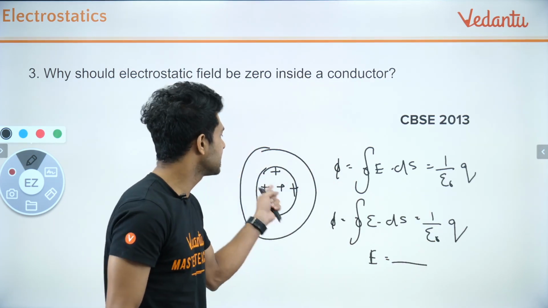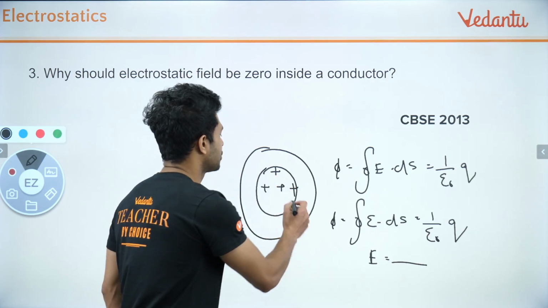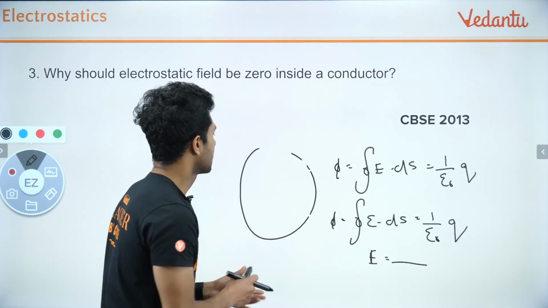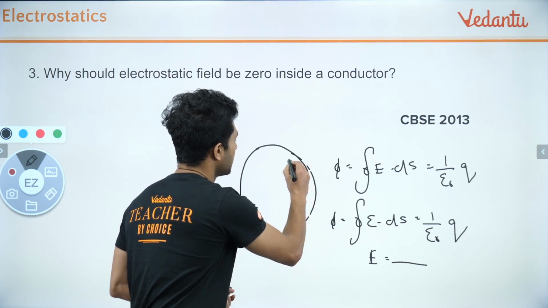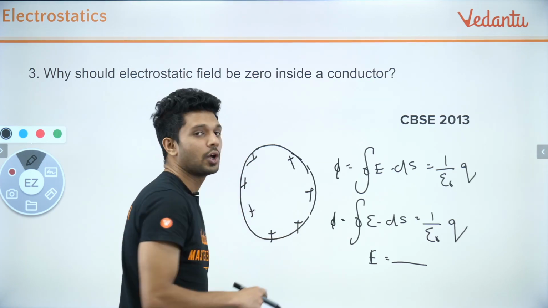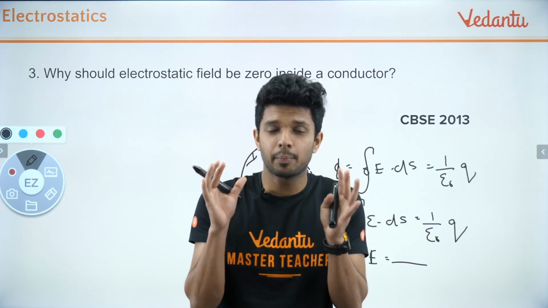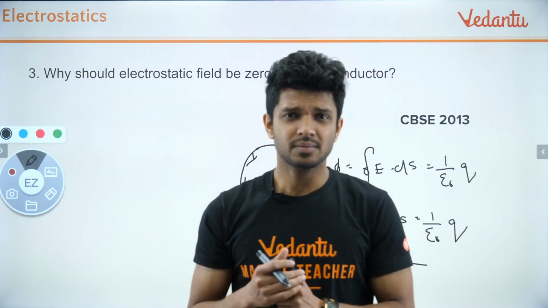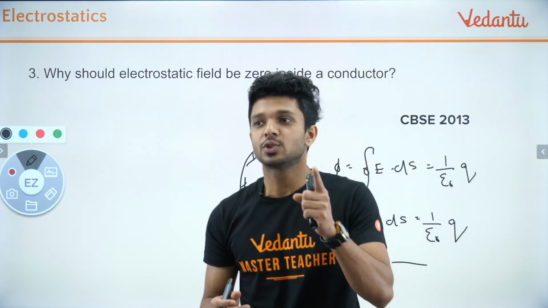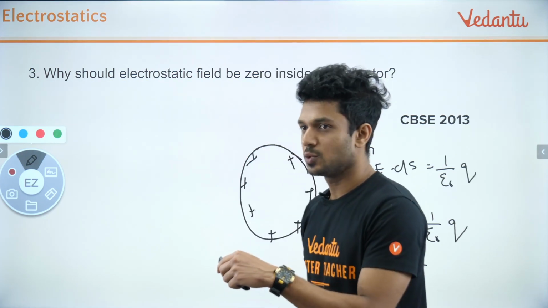So that is another reason why the charges of a conductor have to be on the surface, not inside. Understood, everyone? All the charges must be residing on the surface only. This concept plays a very important role in electrostatics. You must have very good conceptual knowledge about this. I hope you have understood. All good? So let's move forward.